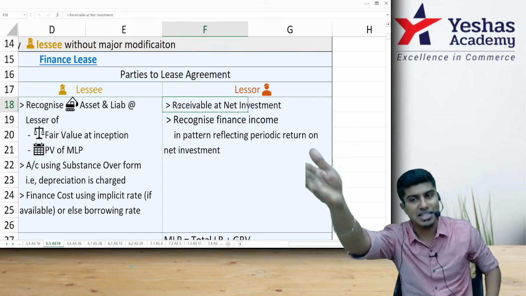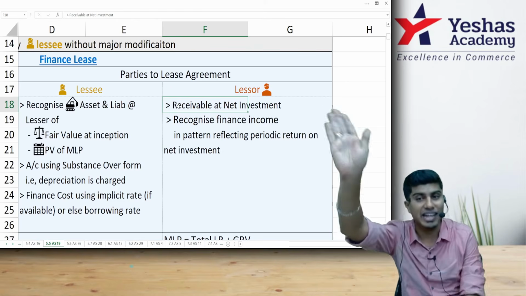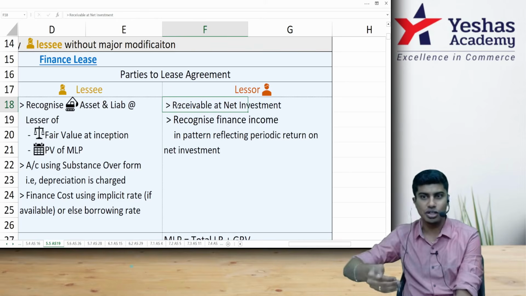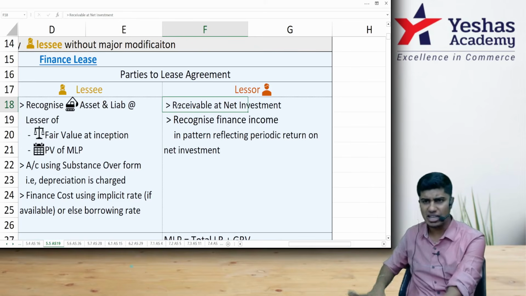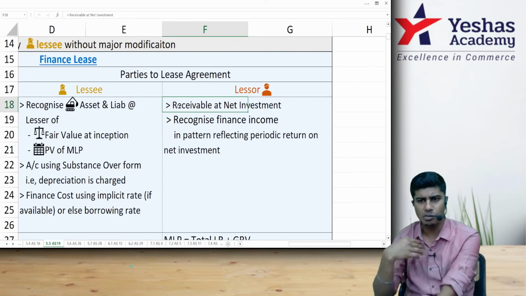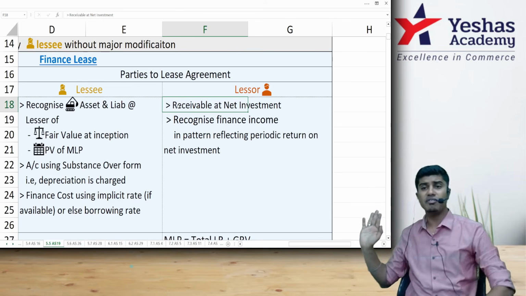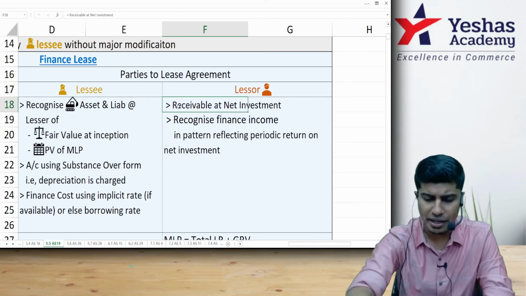Lease rental plus guaranteed residual value plus unguaranteed residual value. I will discount it to today's date and I'll record it in my books. And based on that, I'll book my finance income each period. You will book finance expense, I'll book finance income. This is finance lease. Let's now see operating lease.